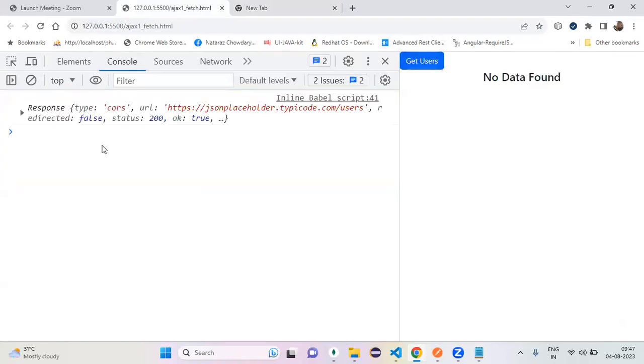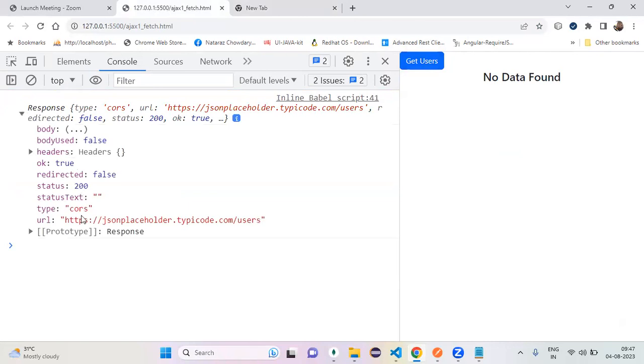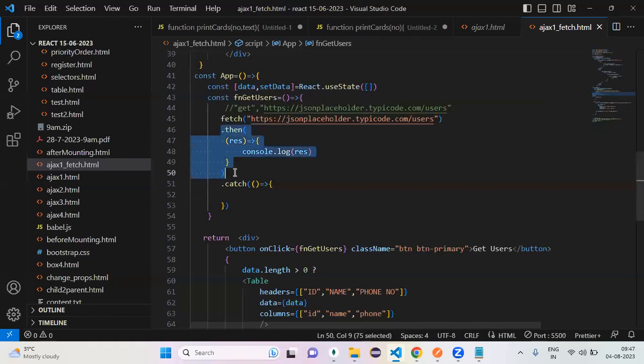The status code is 200, and this is my URL. Some response I got, but my required data, the 10 users, is not there. So this then is not able to handle it.